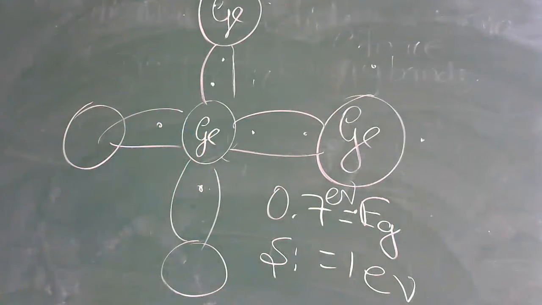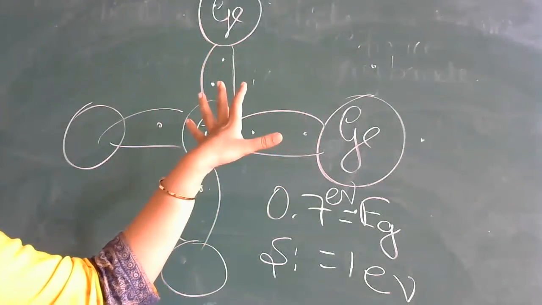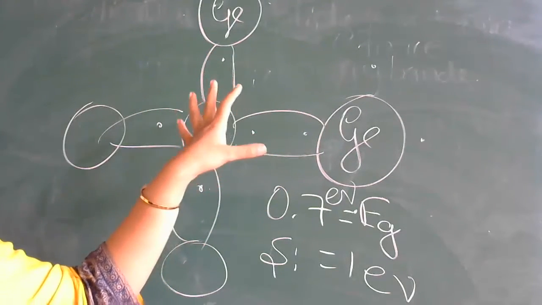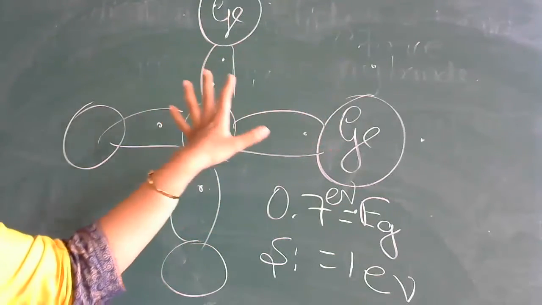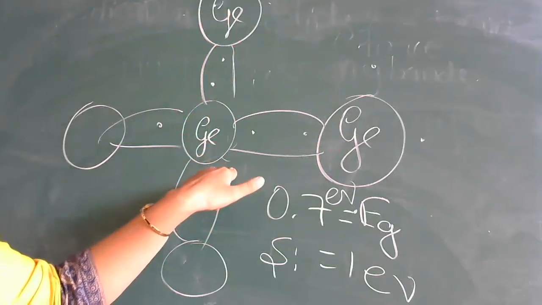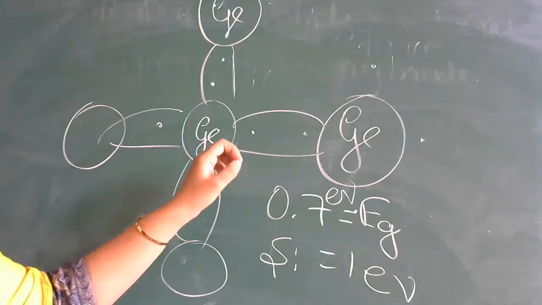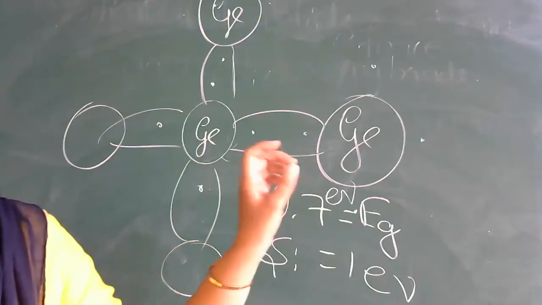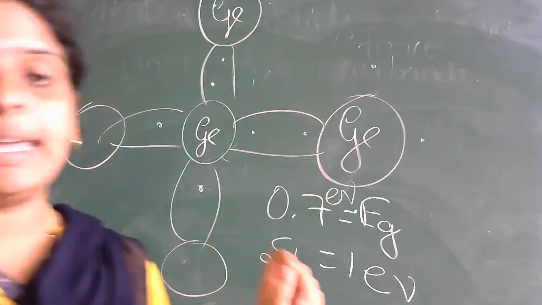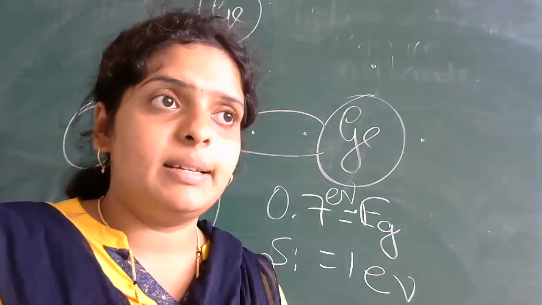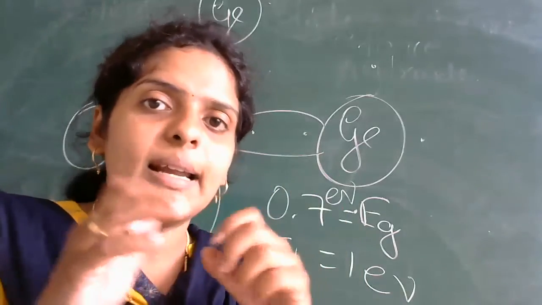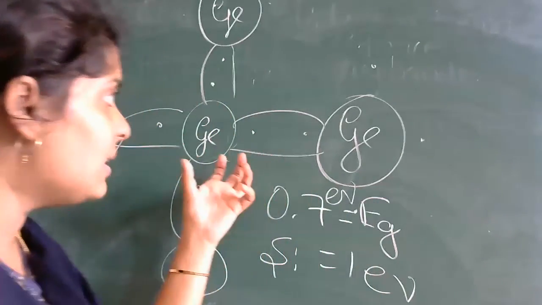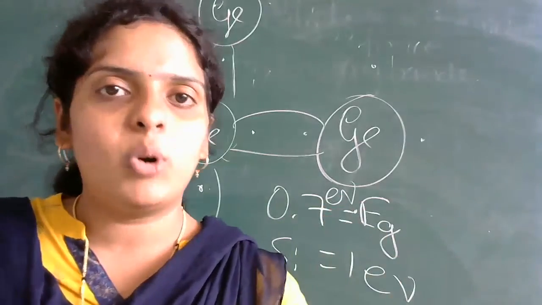Here you can see that at absolute zero temperature all the electrons are held tightly. In a semiconductor, the inner orbit electrons are bound, whereas the valence electrons are engaged in covalent bonding. At this temperature the covalent bonds are very strong and there are no free electrons. Therefore, the semiconductor behaves as a perfect insulator, because the valence electrons are busy forming covalent bonds with the neighboring atoms.